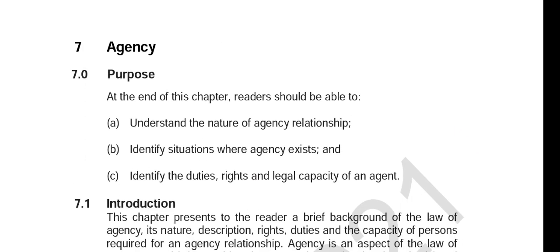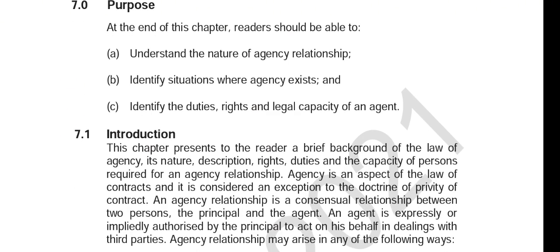So moving on straight ahead, let's look at what agency relationship is all about. Agency relationship is a relationship that exists between two persons, the agent and the principal. Now, the agent is considered in law to act or to represent the principal in such a way that the agent is able to affect the principal's legal position with the third party. Now, I know you might not really get it, but in case you don't, please rewind a bit. You can go back and watch it as much as you want.